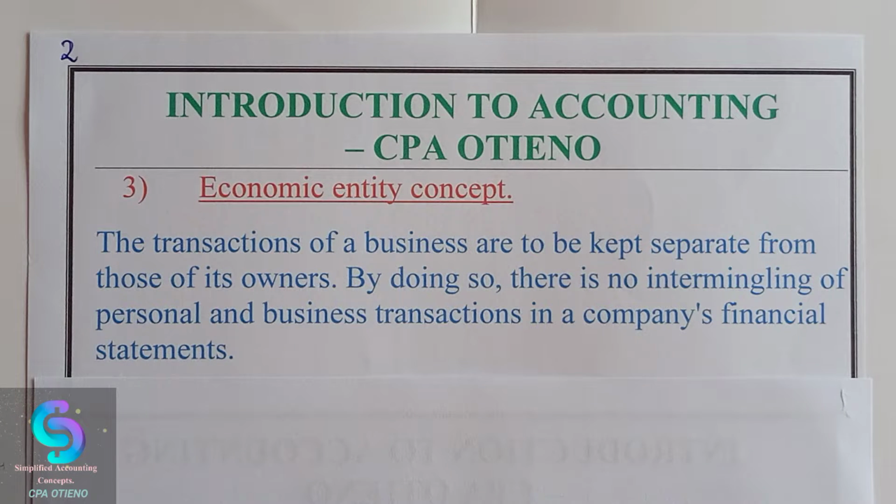Then we have Mr. Omolo's events or financial transactions that relate to his personal life. Now, we don't really need to recognize those transactions that relate to his personal life and do not touch on the business in the business financial statements. Otherwise, that will distort the information contained in the financial statements of Customer Focus Limited. By doing that, you will end up misleading the users of those statements.